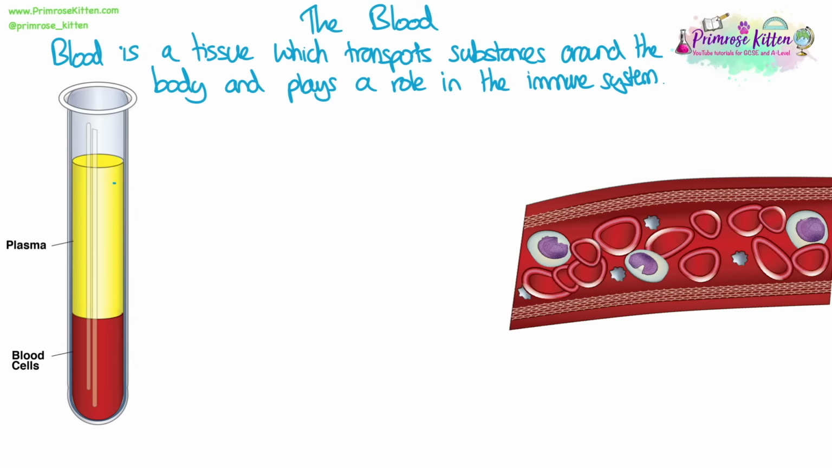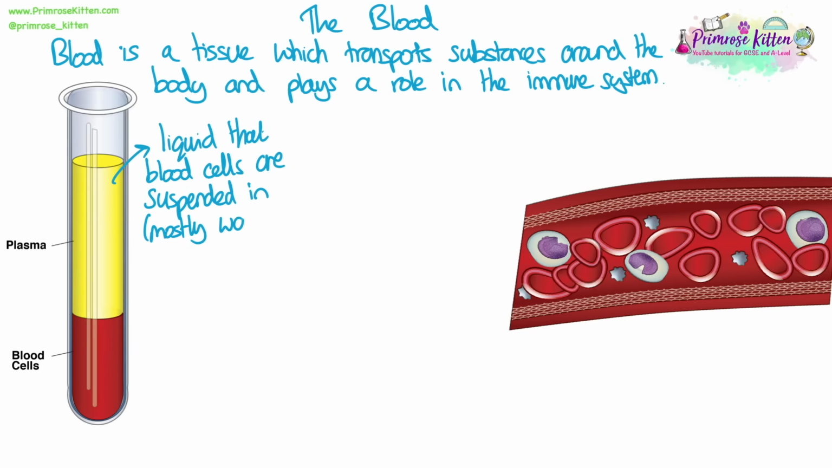Blood is a tissue which transports substances around the body and plays a role in the immune system. The majority of blood is made up of blood plasma, which is the liquid that blood cells are suspended in. It's mostly water, but it contains all the dissolved substances that are being transported around in the blood. Things like glucose, and other things like antibodies, for example, and other dissolved substances from the digestive system, like the amino acids and things that need to travel to and from your cells.